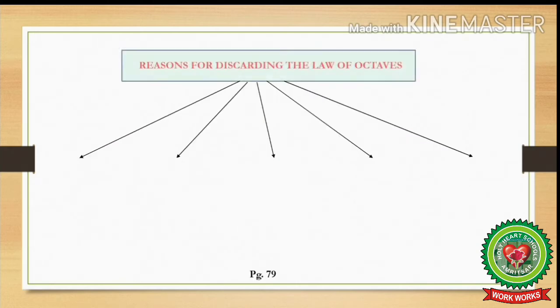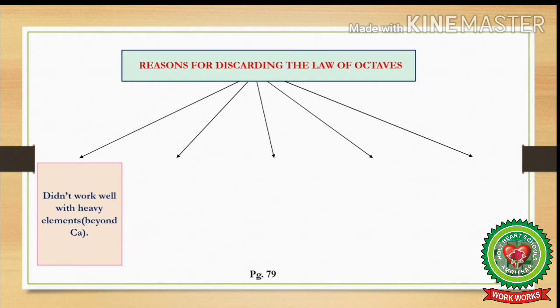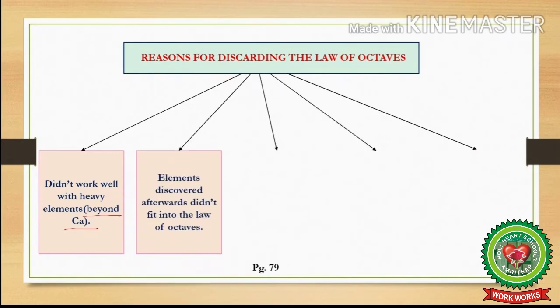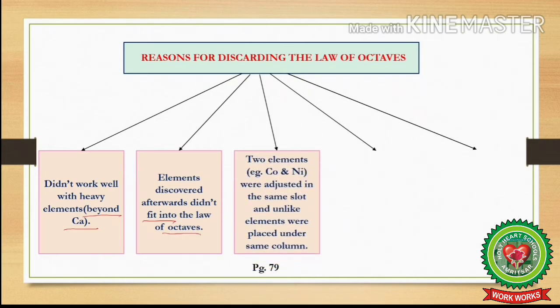Why was it discarded? Because it had certain demerits. What were those? First was that it didn't work well with heavy elements, that is beyond calcium. Secondly, Newland assumed that only 56 elements existed in nature. But later on, several new elements were discovered whose properties did not fit into the law of octaves. Thirdly, Newland adjusted two elements, that is cobalt and nickel, in the same slot and placed them in the same column as fluorine, chlorine and bromine, which have different properties than these elements.